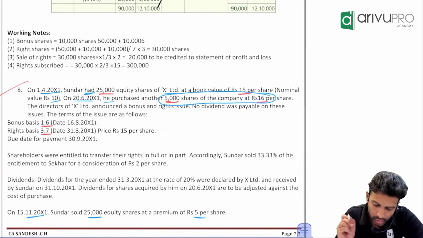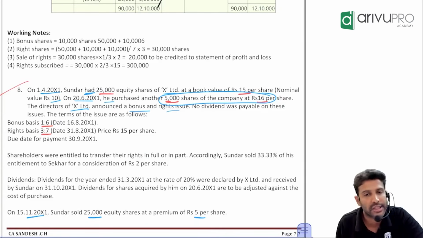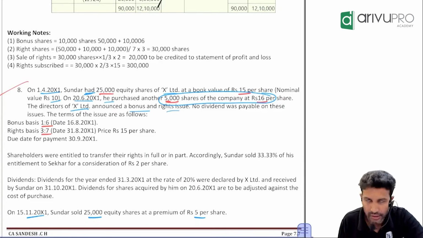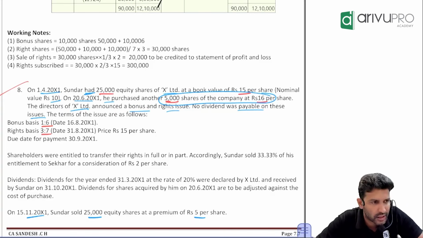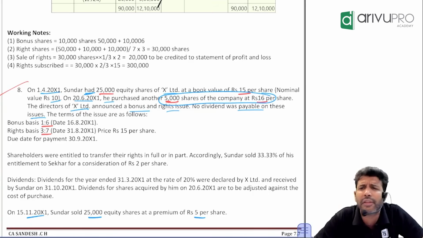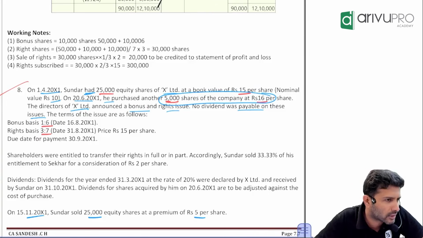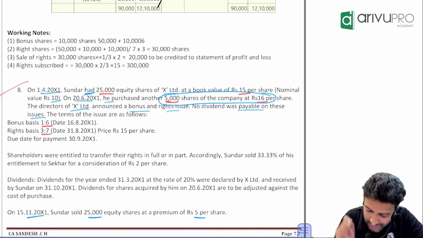Next. The directors of this company X Limited have announced a bonus and right shares. Bonus and rights have come. We'll see what has come first. No dividend was payable on these issues. On the right shares and bonus shares, should we calculate dividend or not? We should not. Maybe the dividend came first and then the right shares and bonus came. We don't know. But if the question says don't calculate, we will not calculate. We will not worry about why and how.